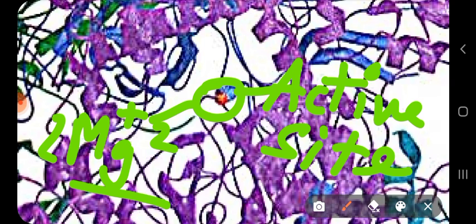Okay, and it is consistent with the proposed two metal ion catalytic mechanism for nucleotide addition proposed for all types of polymerase. Now this is the normal mechanism that is occurring.